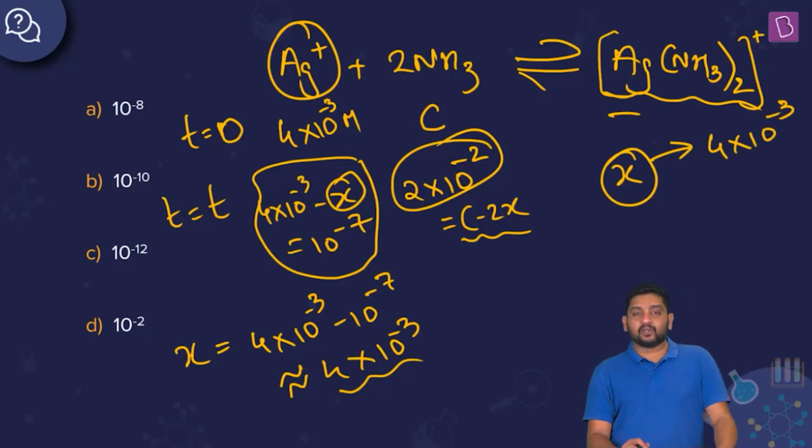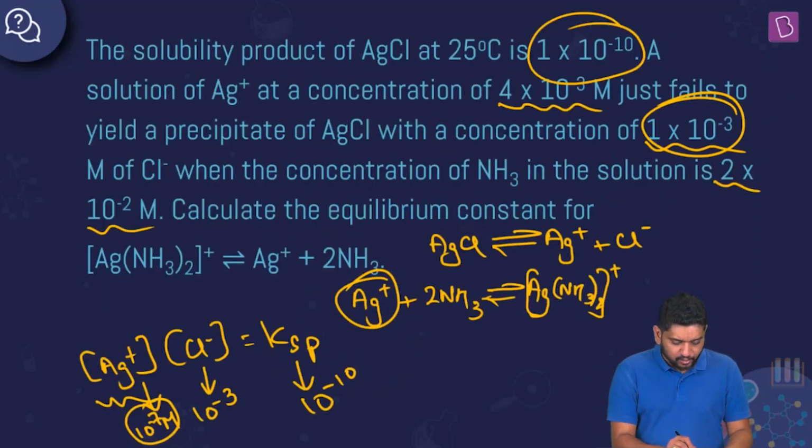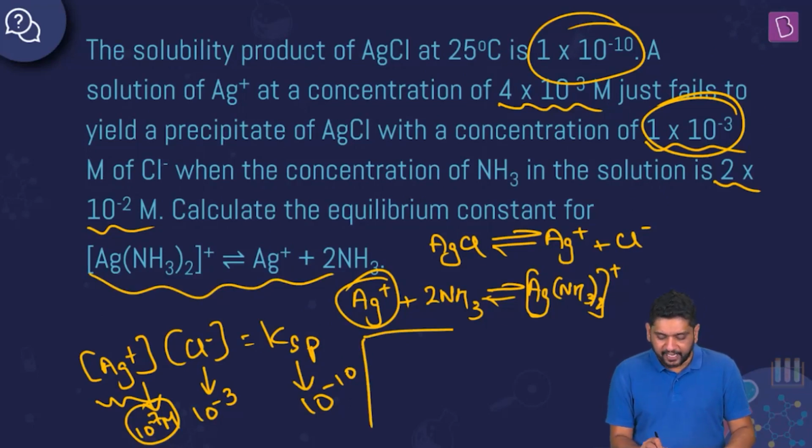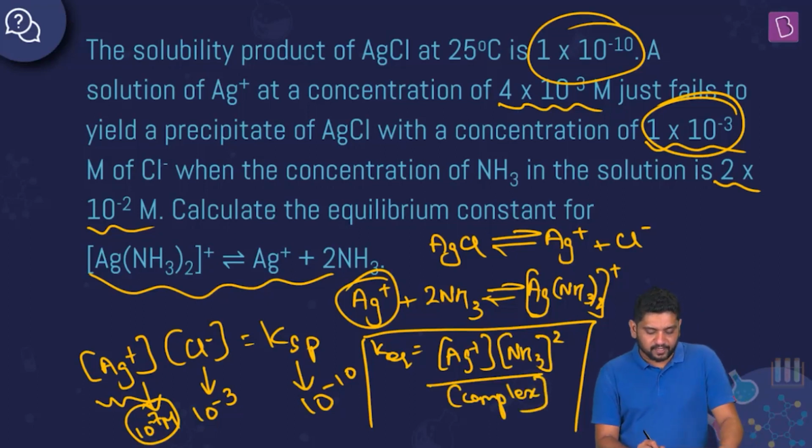Now, do we have all the terms that we need here? Yes, we can easily calculate the K equilibrium for the given reaction. This was the reaction given to us. So what will we say about K equilibrium? K equilibrium should be equal to Ag+ concentration into ammonia concentration squared divided by complex concentration. Do I know Ag+ concentration?